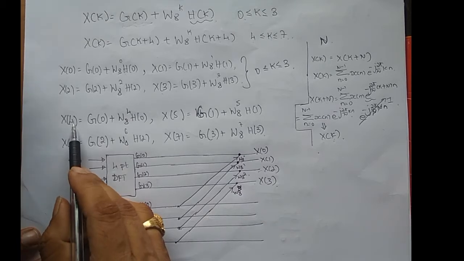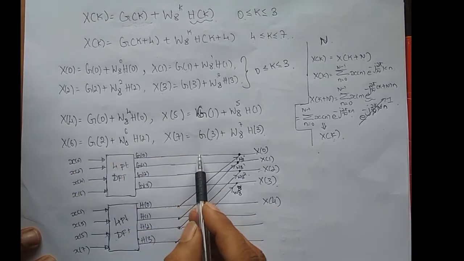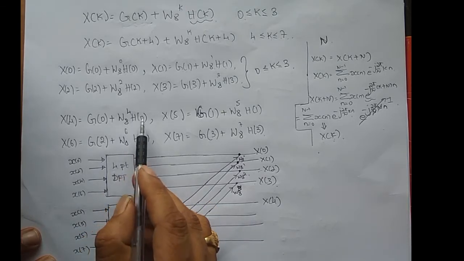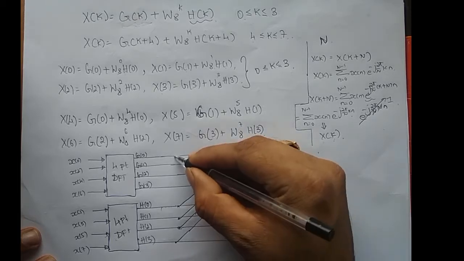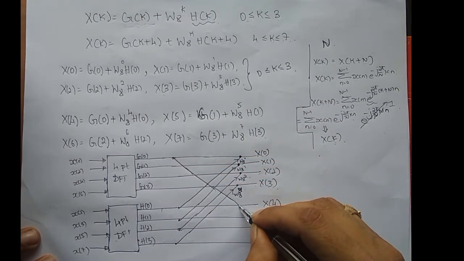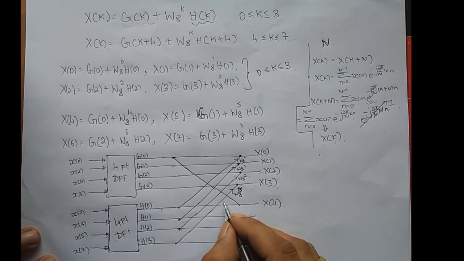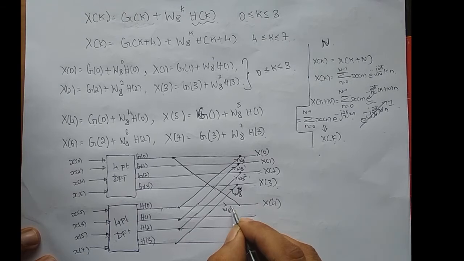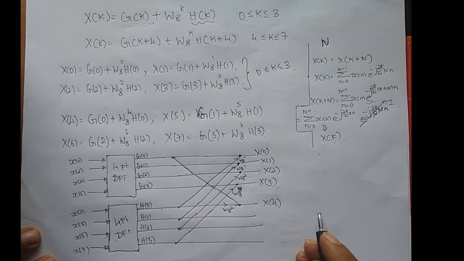Now what about x of 4? So this is my x of 4. x of 4 is what? g of 0. So I have g of 0 here, plus h of 0 scaled by w8 power 4. So I have h of 0 here. First, I'll scale h of 0 with w8 power 4, and it is added with g of 0, which will go to x of 4.